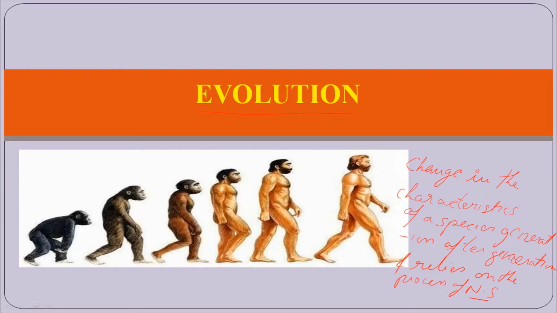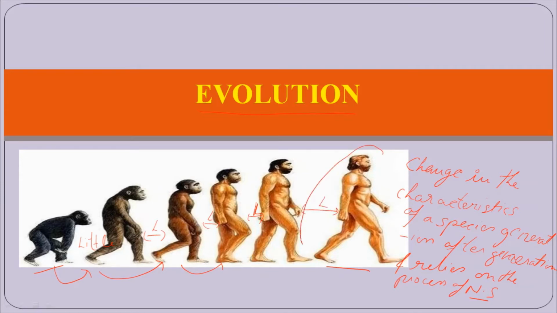It is a change. If you look at the diagram, you will find that there is a change from an ape to a human being. Generation after generation, as the generation moves, a slight modification occurs in an organism. This little modification from one generation to another will give rise to an organism which is quite dissimilar from the ancestral or the initial one.